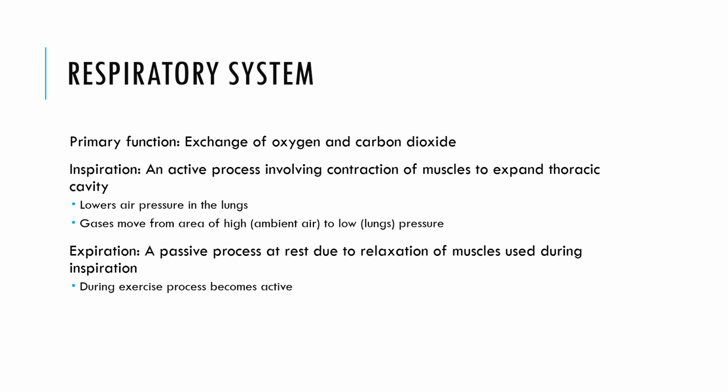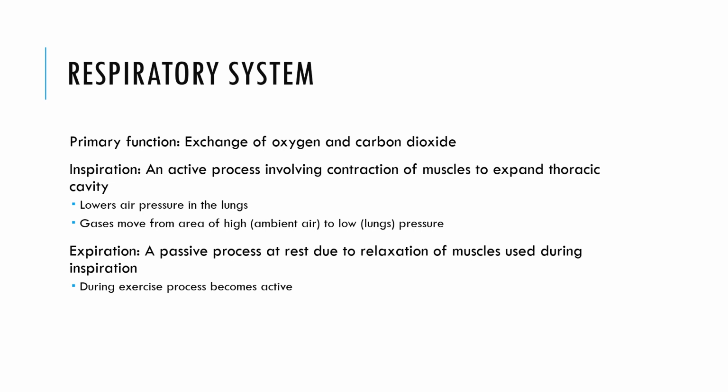Other important components of the respiratory system include the lungs, which are the major organs of respiration. They're located in the chest or thoracic cavity and are protected by the rib cage. The lungs contain the bronchial tree, alveoli, and associated blood vessels. The respiratory system also involves the diaphragm, which is a dome-shaped muscle located at the base of the thoracic cavity. It plays a crucial role in breathing by contracting and relaxing, causing changes in the volume of the thoracic cavity and facilitating the movement of air in and out of the lungs.